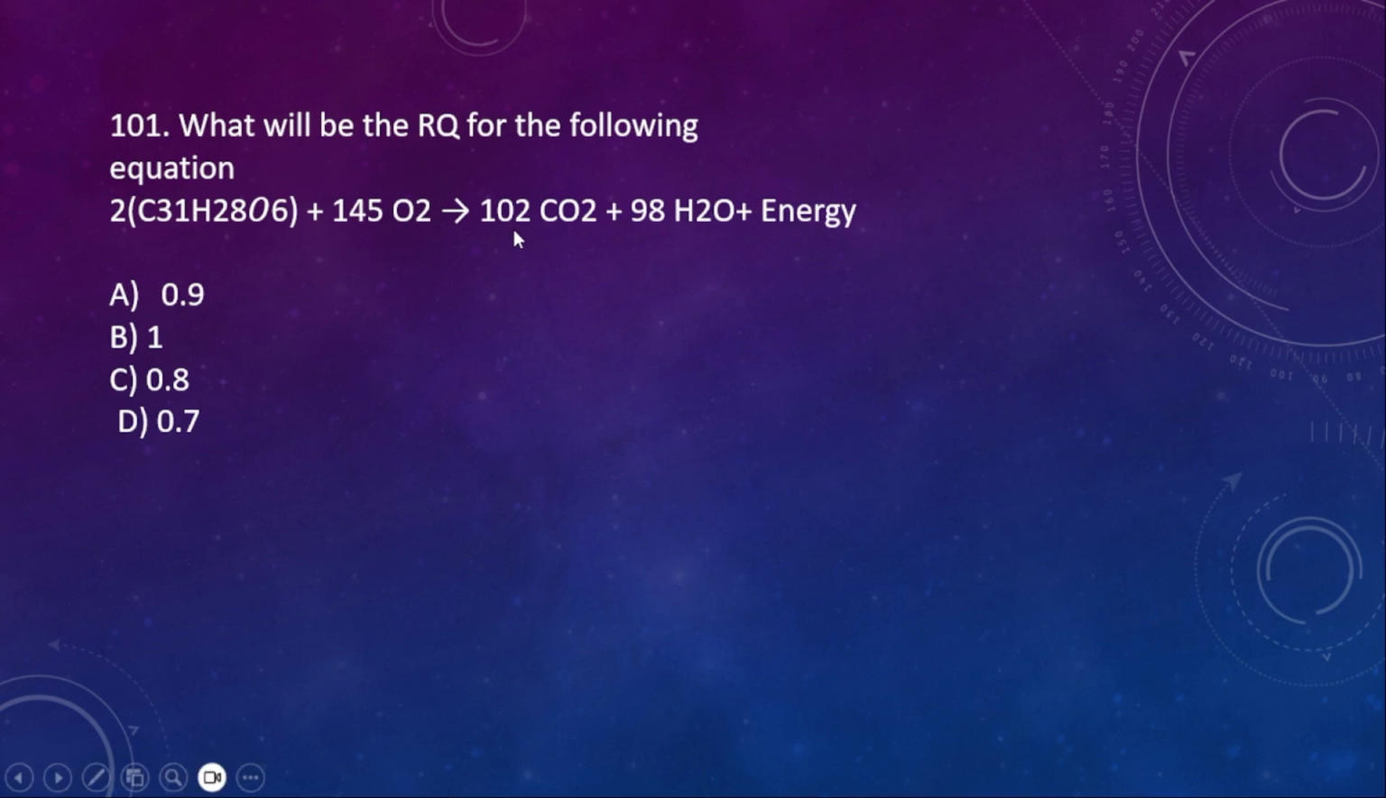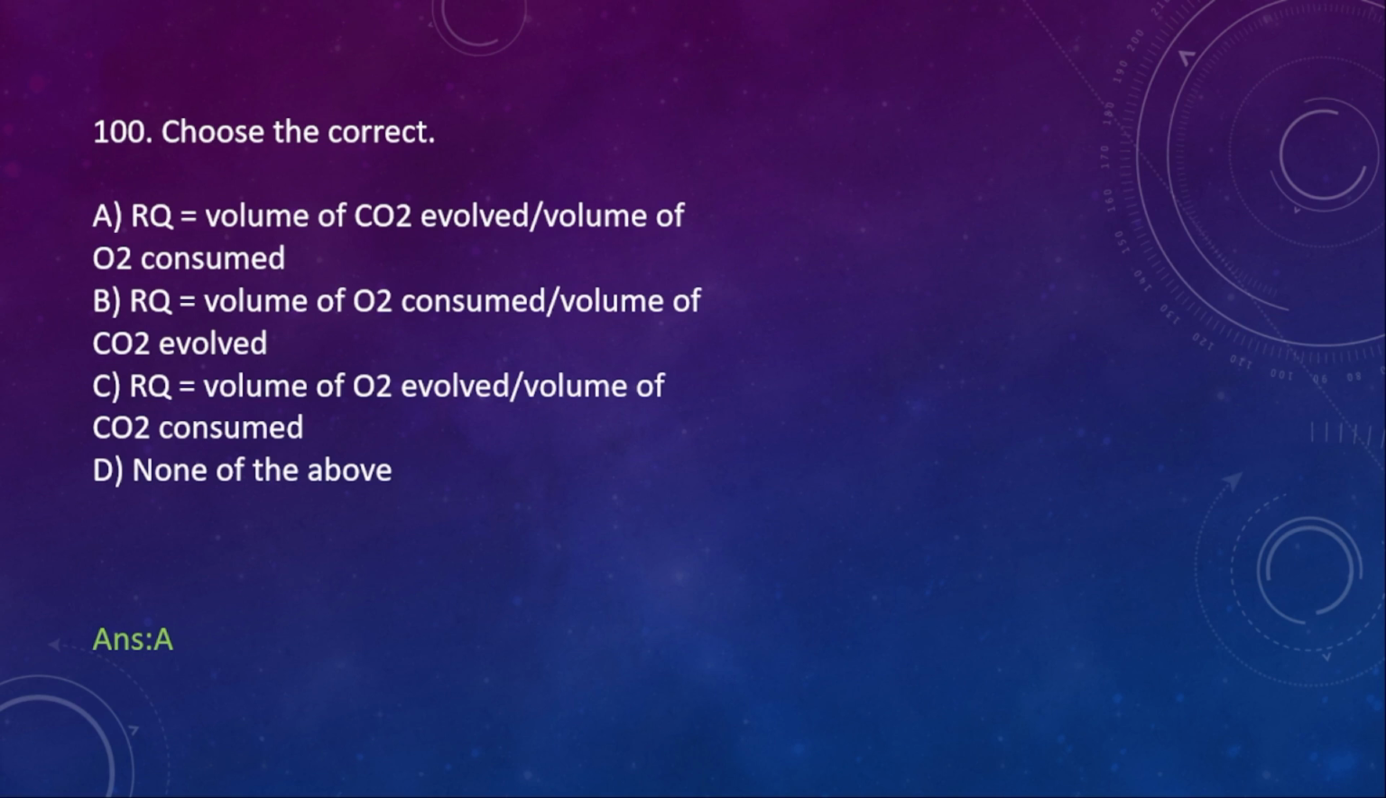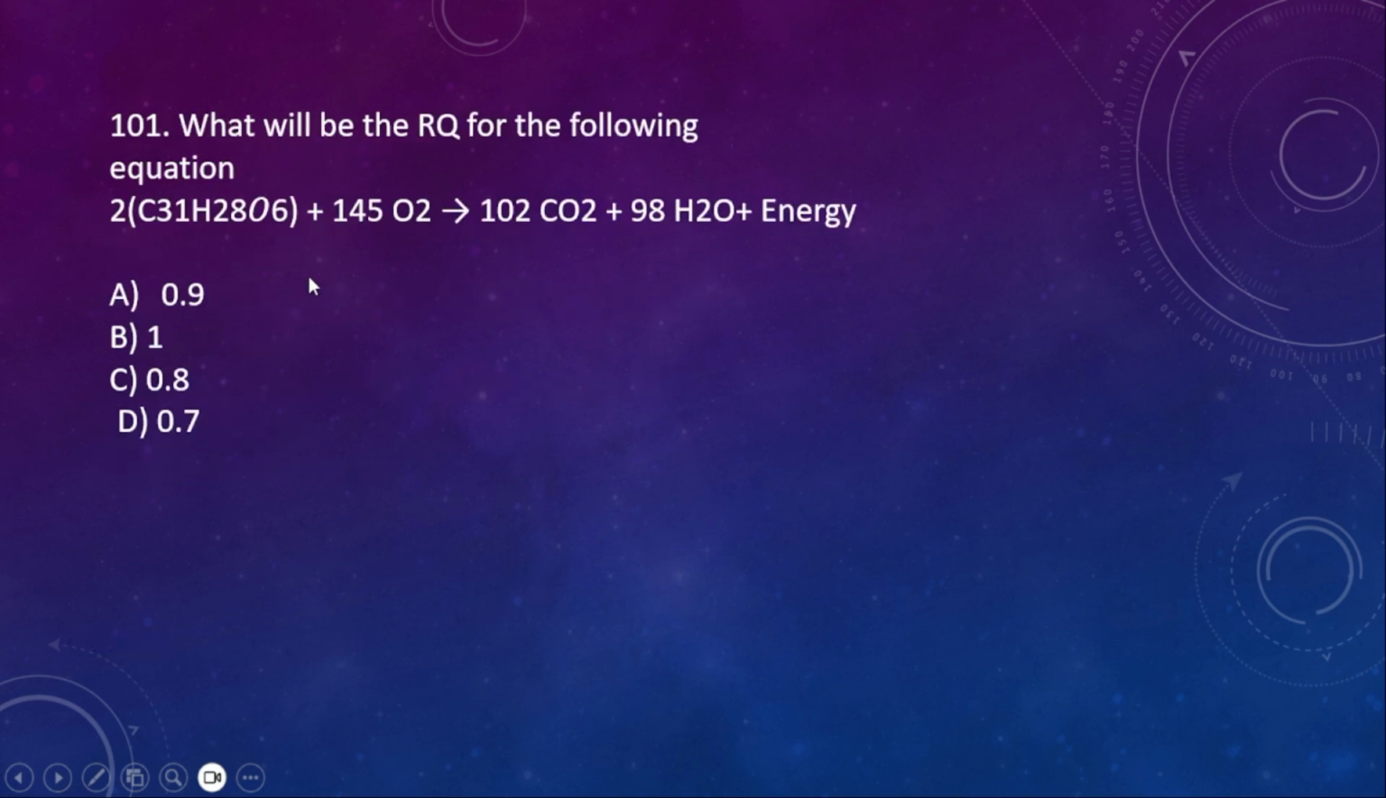101. What will be the RQ for the following equation? This is the equation, and after the calculation you will get the answer 0.7. Use this formula: volume of CO2 evolved, how much CO2 is evolved, divided by O2 consumed. For example, 102 divided by 145, if you do, you will get 0.7.